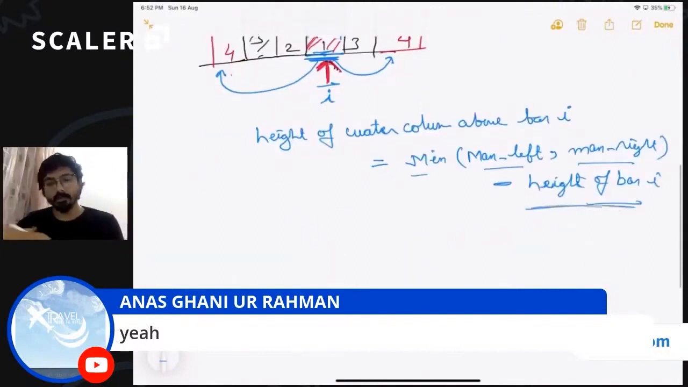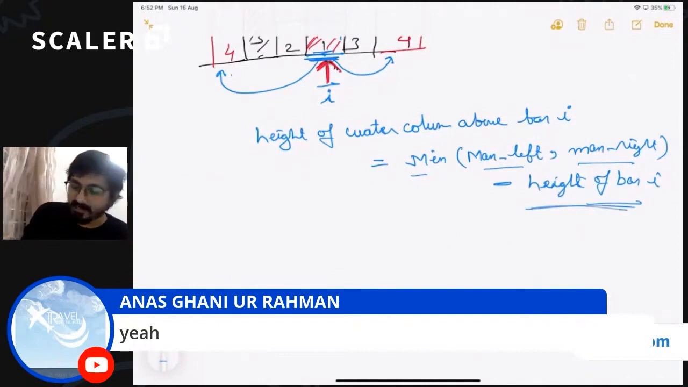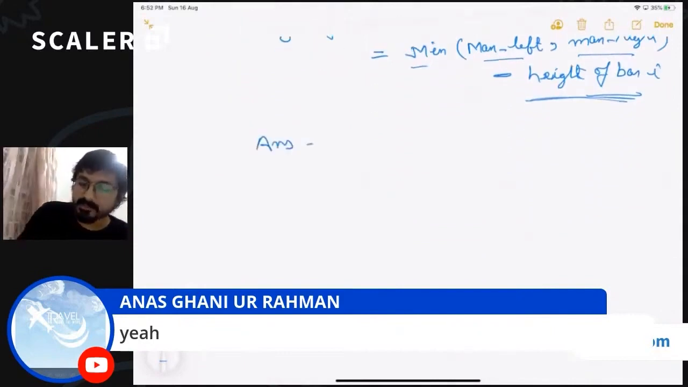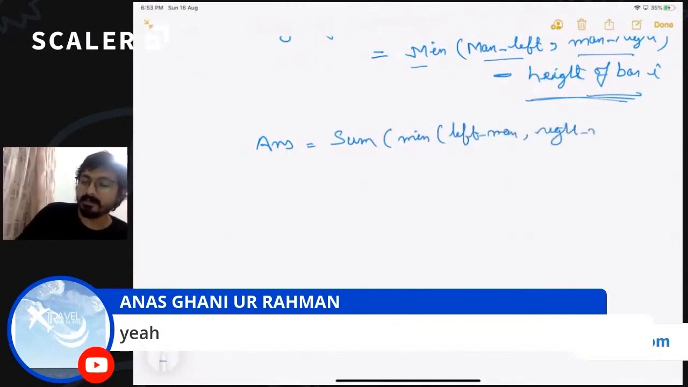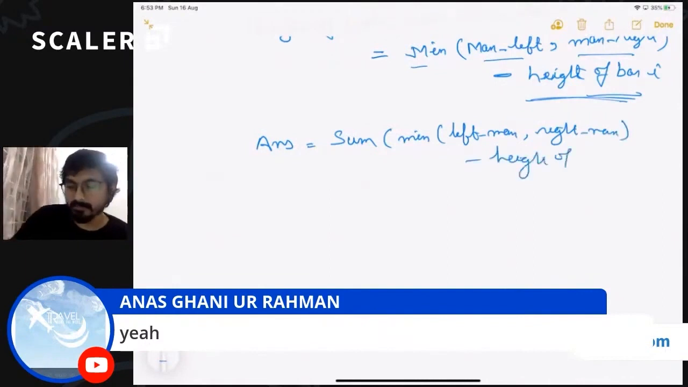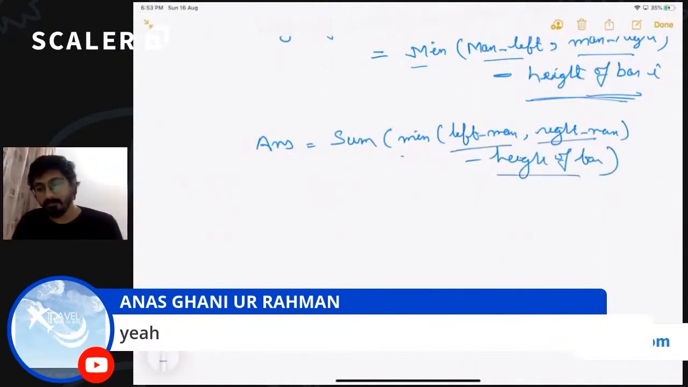If I have to calculate the total amount of water, this is just going to be the sum of all such values, correct? So the answer that we are going to calculate is the sum of this value for each and every height: the sum of minimum of left max and right max, minus height of bar. So I will be calculating the minimum of left max and right max for each and every bar, subtracting the height of that bar and keep adding it. Whatever we get at the end is going to be the answer, correct?